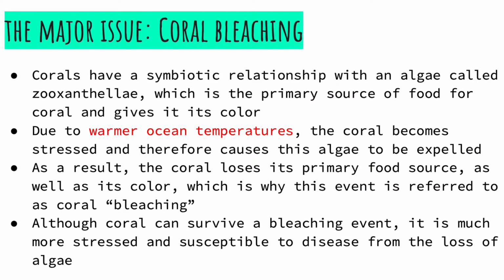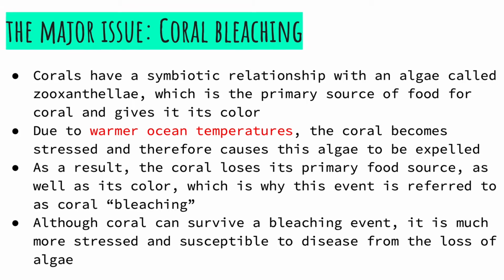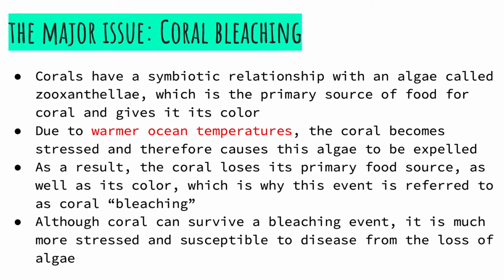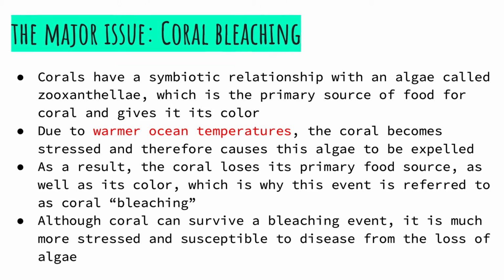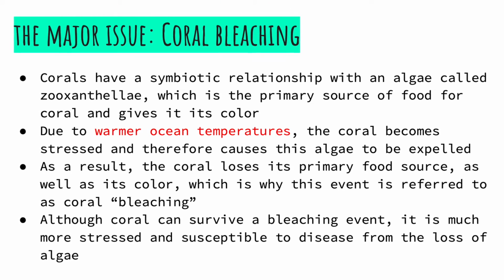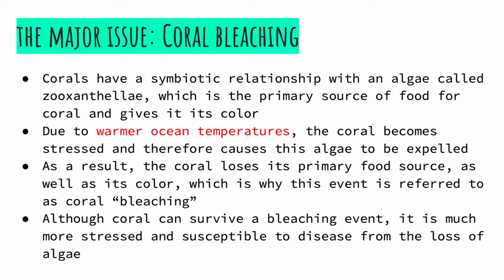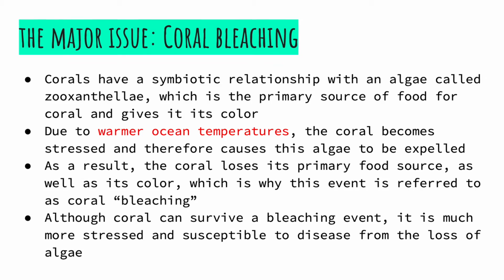The major issue facing our coral reef systems is coral bleaching. Corals have a symbiotic relationship with an algae called zooxanthellae, which is the primary source of food for coral and gives it its color. However, due to warming ocean temperatures, the coral becomes stressed and therefore causes this algae to be expelled. As a result, the coral loses its primary food source, as well as its color, which is why this event is referred to as coral bleaching.